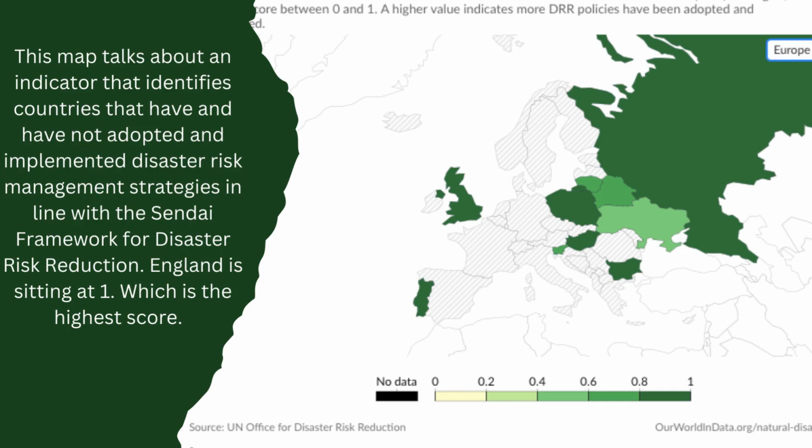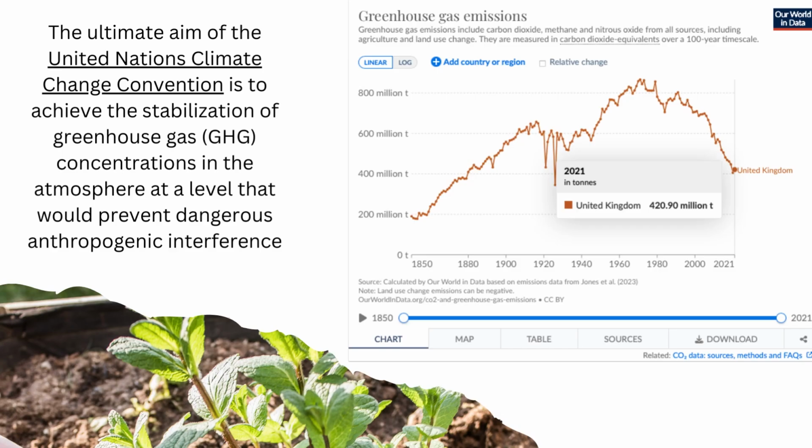This map talks about an indicator that identifies countries that have and have not adopted and implemented disaster risk management strategies in line with the Sendai Framework for Disaster Risk Reduction. England is sitting at a 1, which is the highest you can get. Other countries that have lines through them, like France and Spain and Italy, have no data, but then Russia is around the same at 1, while Ukraine is a little less. So they have less adopted and implemented management strategies. And this source is the UN Office for Disaster Risk Reduction.